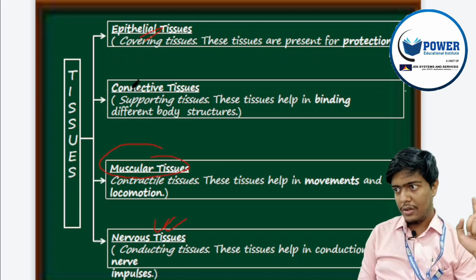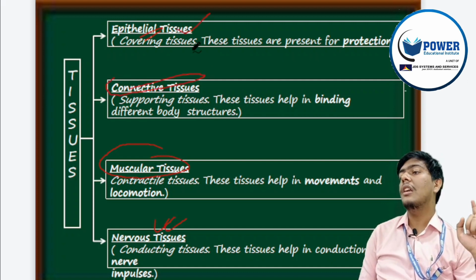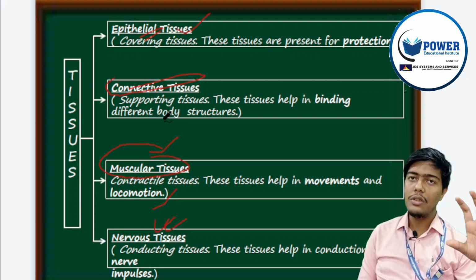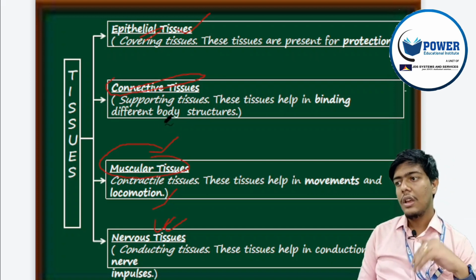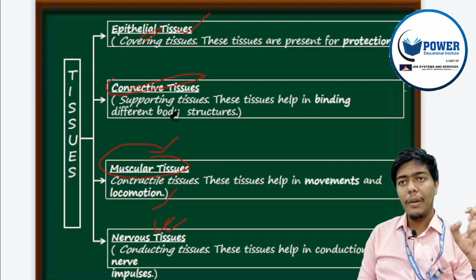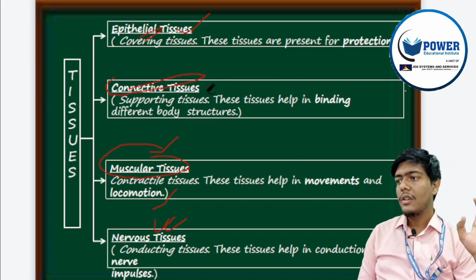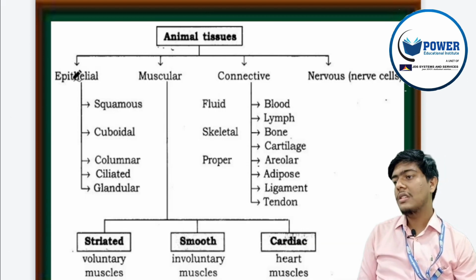The connective tissue connects the epithelium with the muscular and nervous tissue. So it is the binding structure for all body organs. We will discuss connective tissues in detail. This is the broad classification.